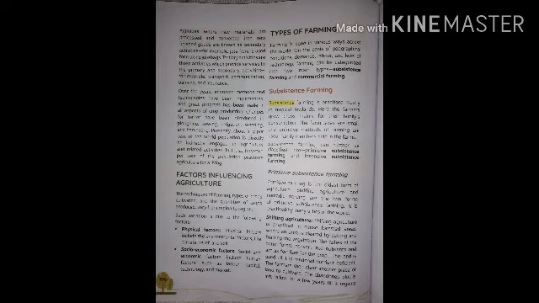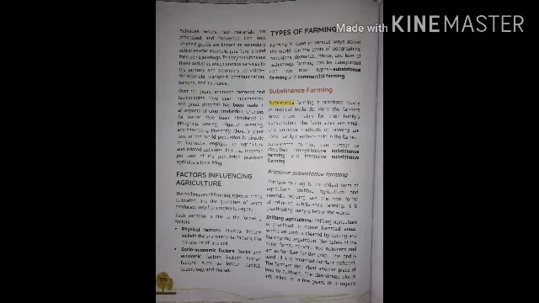Now, types of farming. Let's know more about how many types of farming are there. Farming is done in various ways across the world. Means different people, different areas have different methods. On the basis of geographical conditions, demands, labor, and levels of technology, farming can be categorized into two main types, that is subsistence farming and commercial farming. Let's know more about these two types of farming.